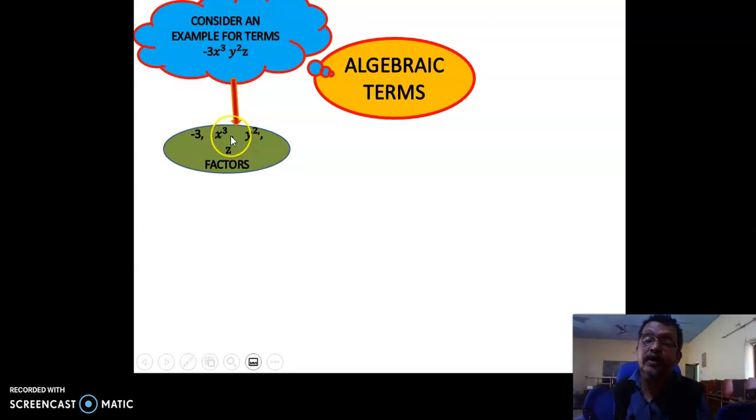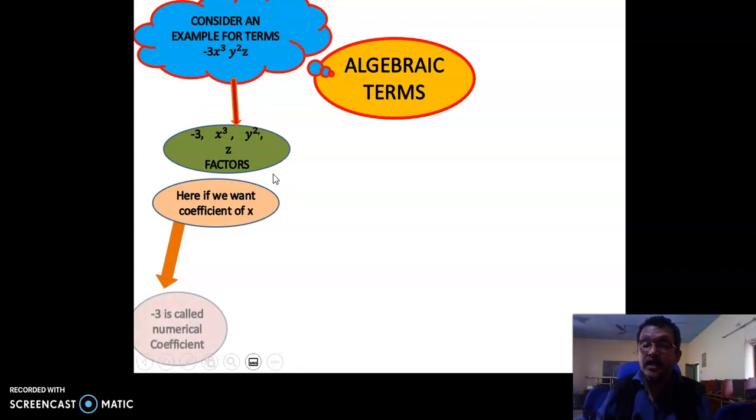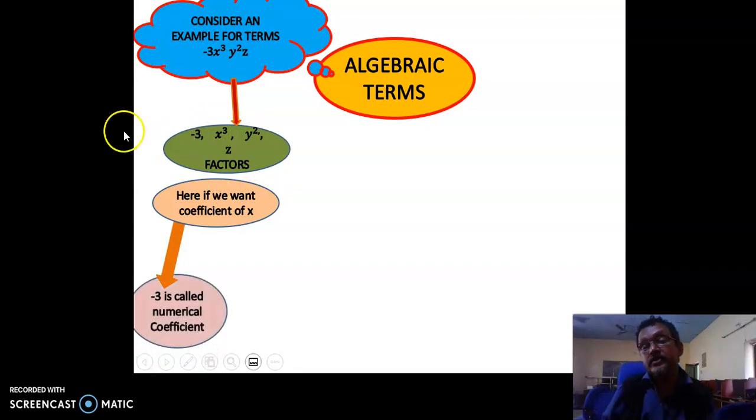Again x cube can be factorized as x into x into x. y squared can be factorized as y into y. Here if you want the coefficient of x, then minus 3 is called the numerical coefficient.